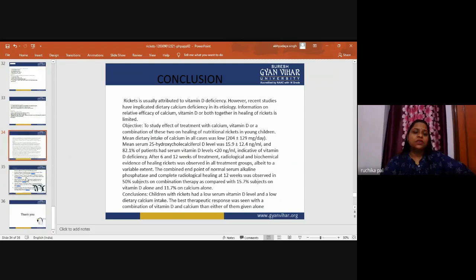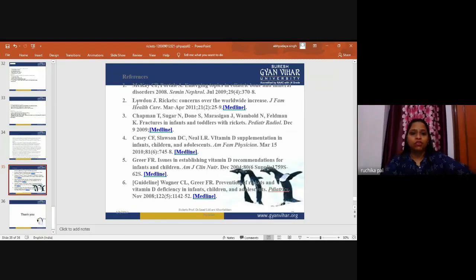Now, for references of the books, we can go for that. References include Mackay and C.P. Patel, the book on bone and mineral disorders. There are a lot of books on rickets also. You can go for the different guidelines of Wagner CL, and if you want an Indian author, you can consult J. Maheshwari. It has brief summarized information about rickets, or you can say an introduction to rickets also.